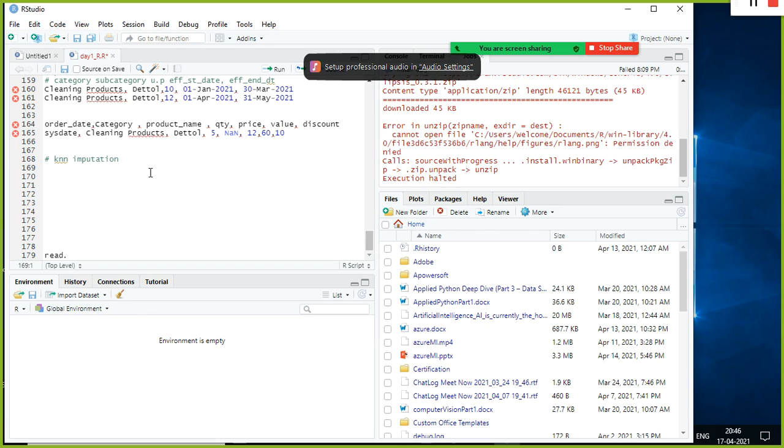But KNN imputation requires all the columns to be numerical. If you have a categorical variable, you need to convert it to a numerical variable. That's all. For example, you have a gender column. Put 1 for male and encode female as 0. And you have another column like number of children, so you can use 0, 1, 2, 3. If a customer has 0, he has no kids; another person has 1 kid, another has 2 kids, another has 3 kids.